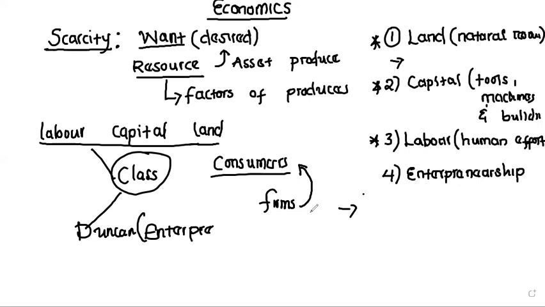So the money that these firms pay, or the payments that are made in order for you to use these factors of production, is what we refer to as factor payments. So factor payments are simply payments that are made by firms in order for them to use what? To use the factors of production. Is that fine? Yes.